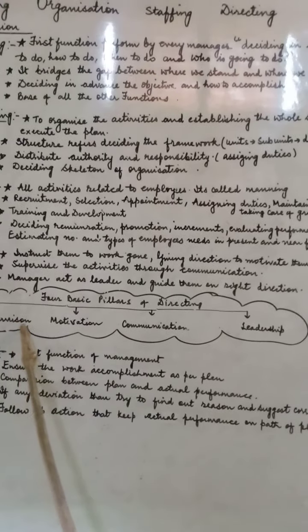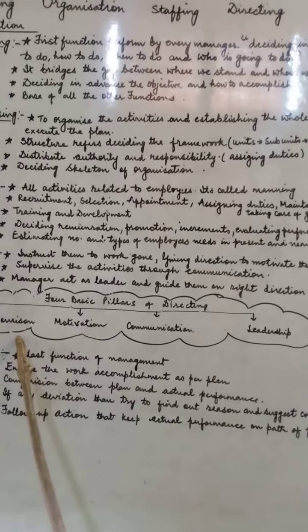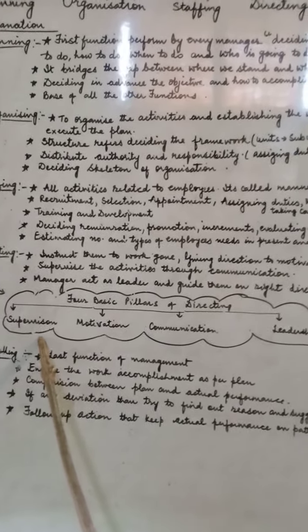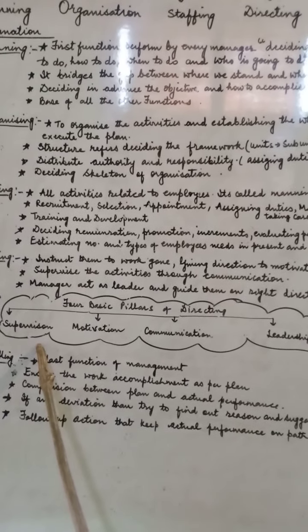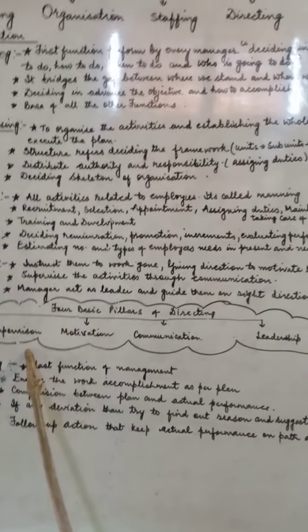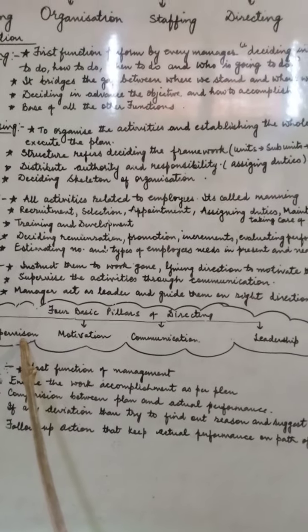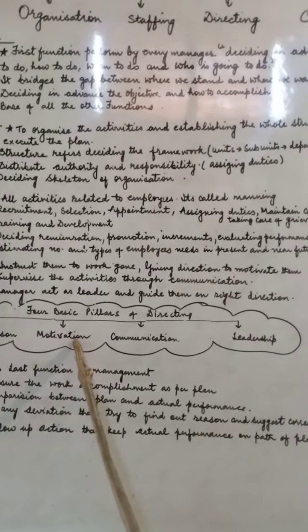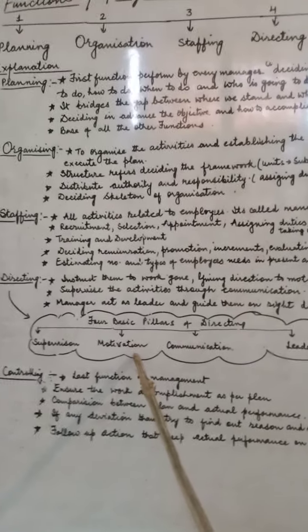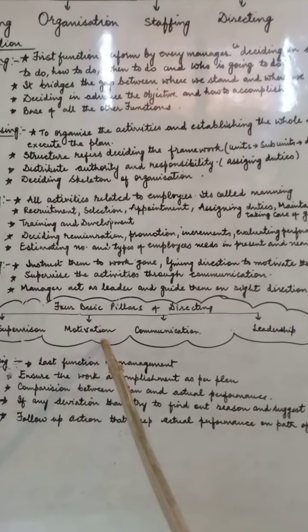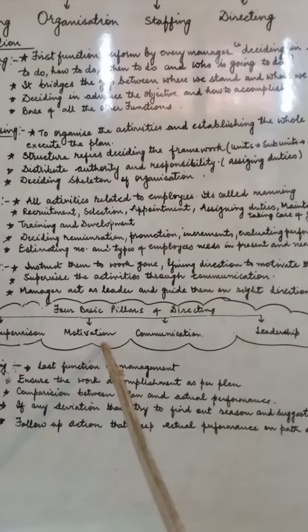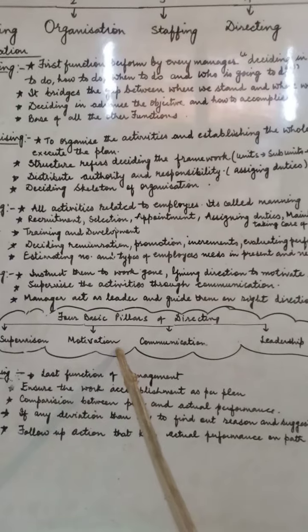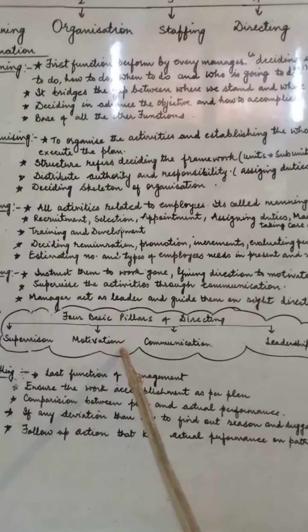Supervision is very important in this process. We give the direction, give guidance to the employees, and also tell them how to do the work. Next is motivation. The work will not be done in a good way if the people who are working are not motivated properly.